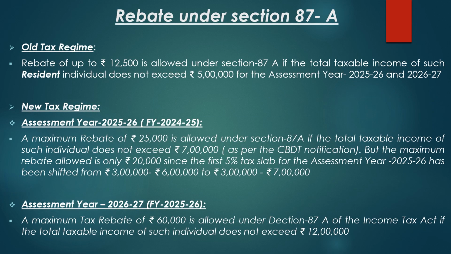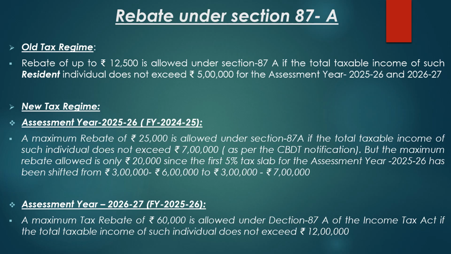Income tax rebate under section 87A of the Income Tax Act. Under the old tax regime, a maximum rebate of Rs 12,500 is allowed under section 87A for a resident individual whose taxable income after the allowable deductions and exemptions doesn't exceed Rs 5 lakh for both the assessment year 2025-26 and 2026-27, corresponding to the financial year 2024-25 and 2025-26.